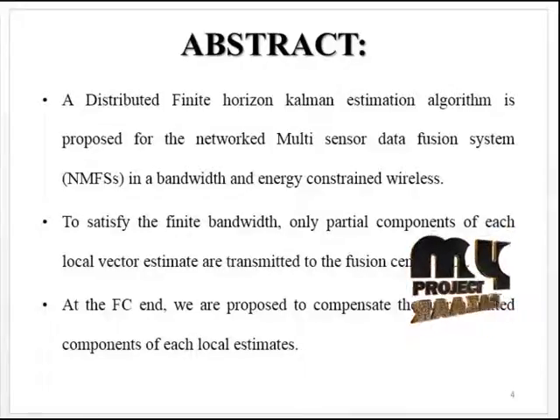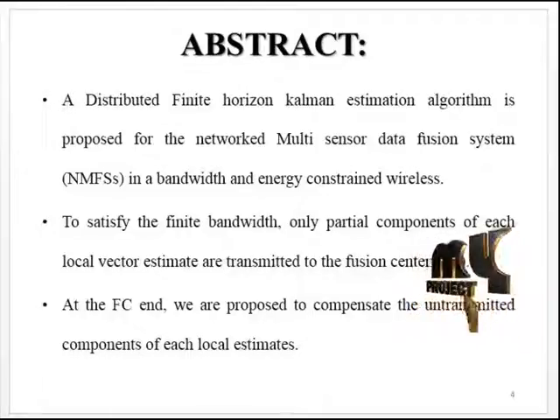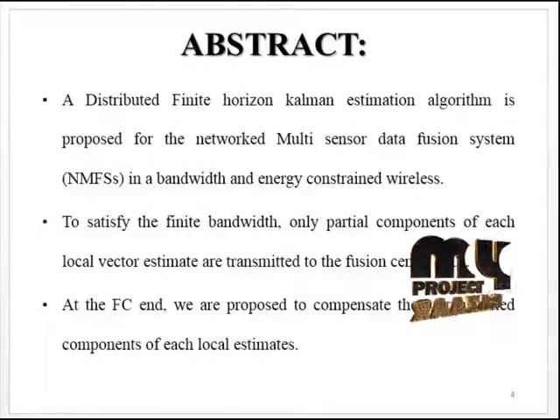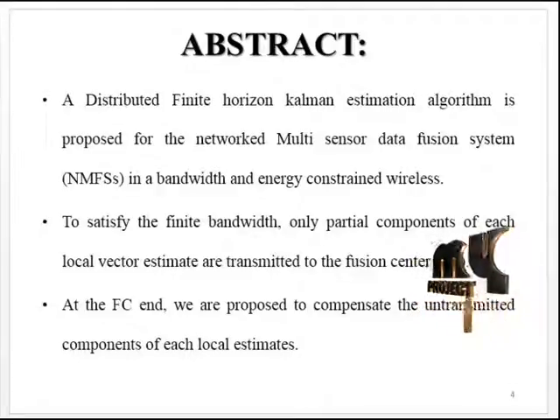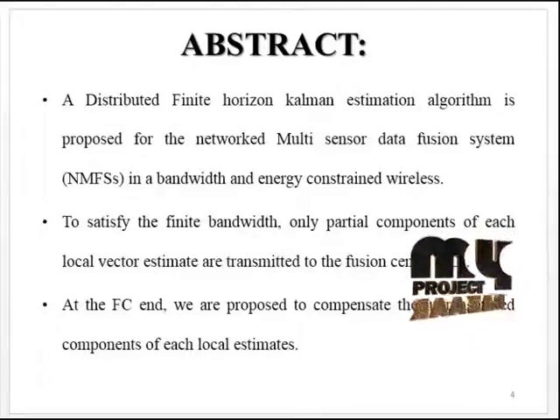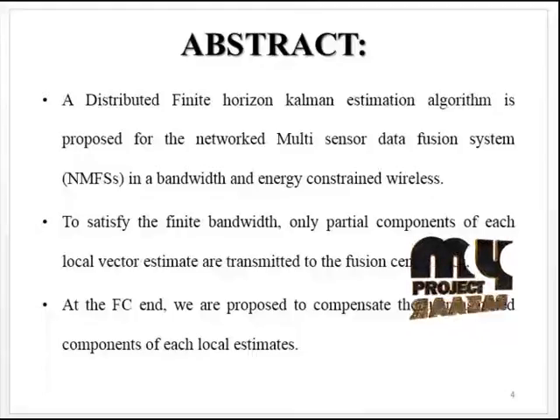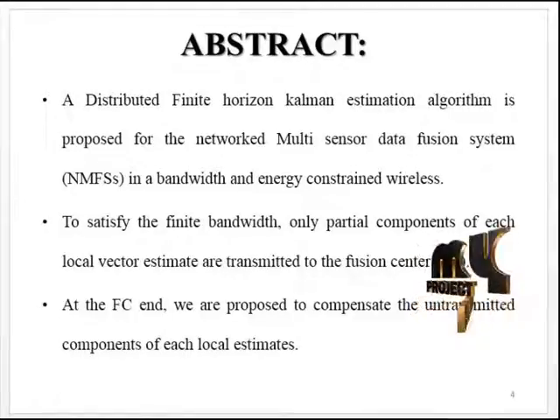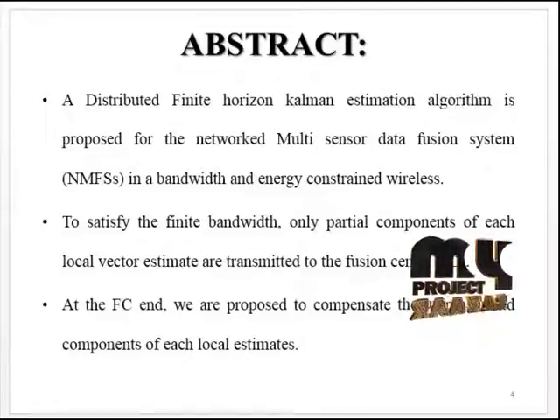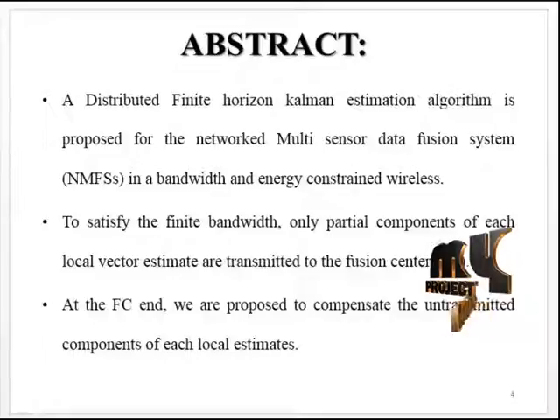Our focus in the distributed diffusion strategy is, under bandwidth and energy constraints, how the Kalman filter approach is utilized for fusion estimation, and this algorithm is extended to the nonlinear case, called the extended Kalman filter. A comparative analysis of the Kalman filter, extended Kalman filter and fusion estimation is also done in this paper.